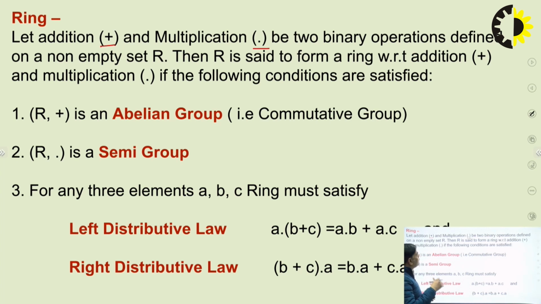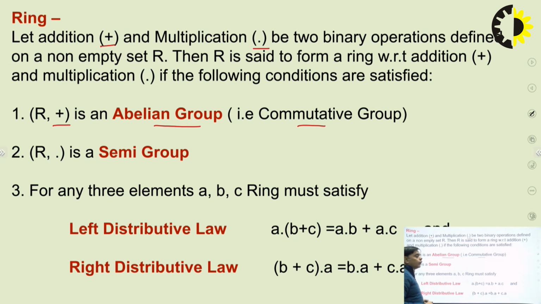If the set of elements follows a set of properties with respect to addition and multiplication, then for the addition, it should be the abelian group, or we can say the commutative group. What does the abelian group or the commutative group mean?